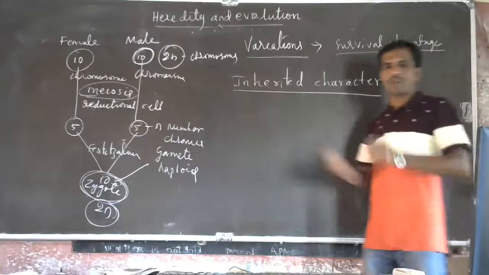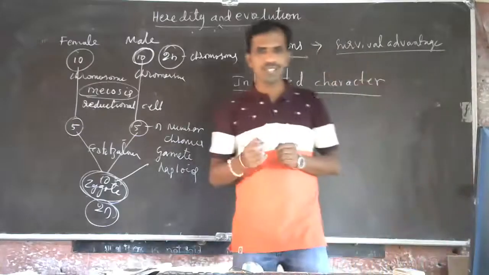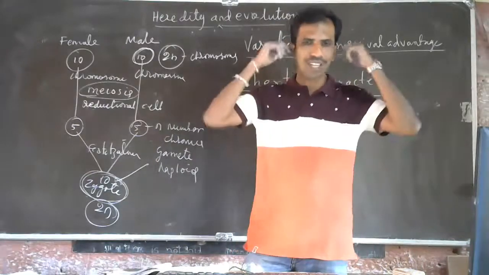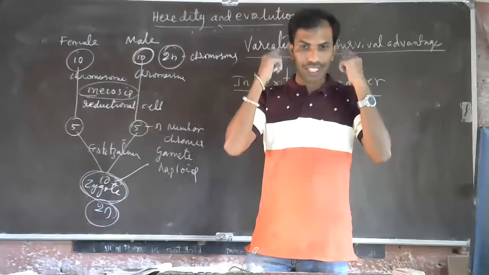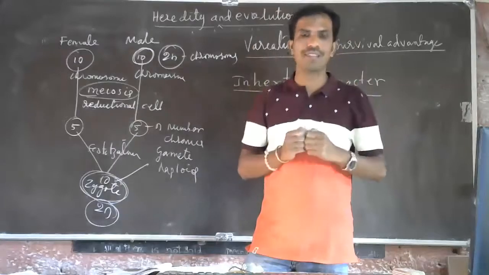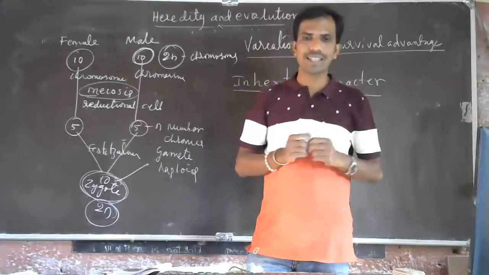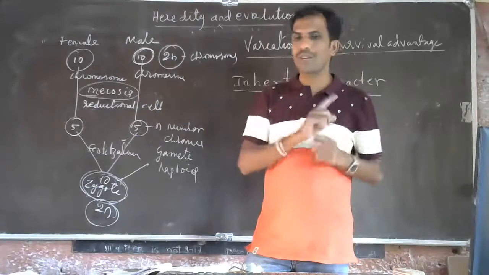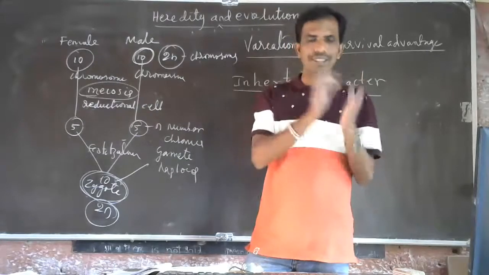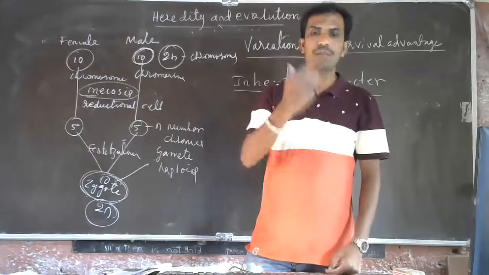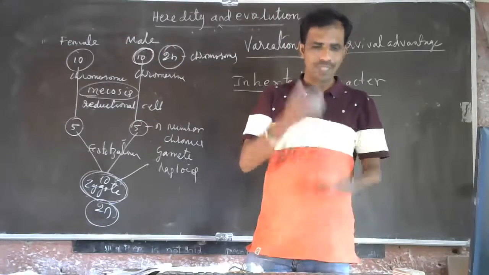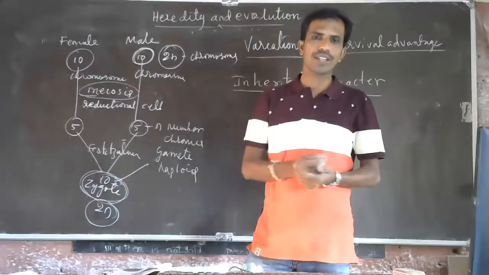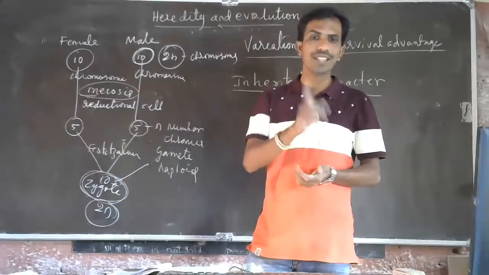Understood? You may have seen some individuals who have hairs on the ears. That is a unique character. It is not there in every human being. It is present in some families. So that character will be transferred from one generation to the other generation. Understood? That character is called an inherited character.